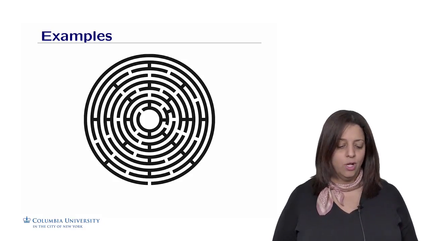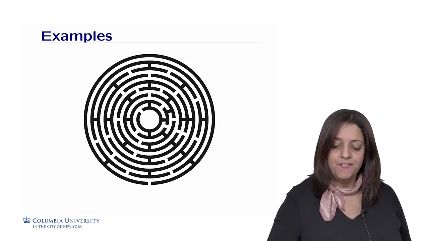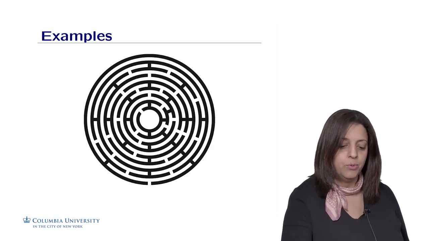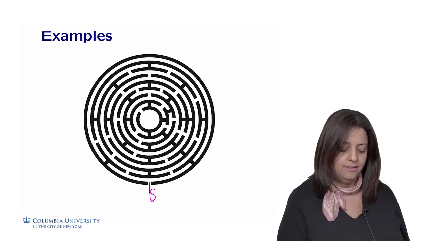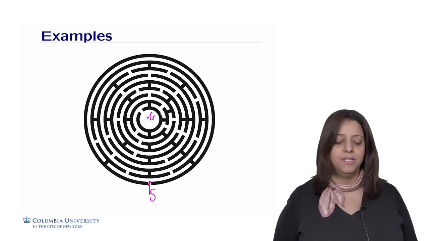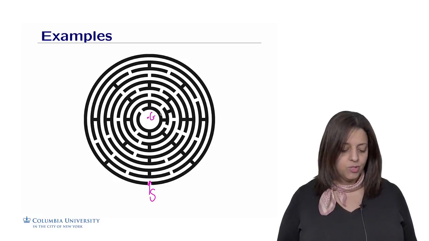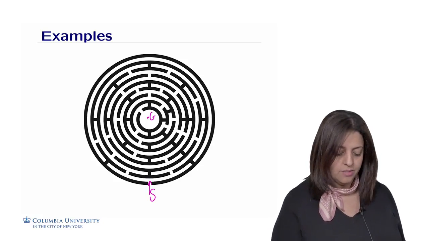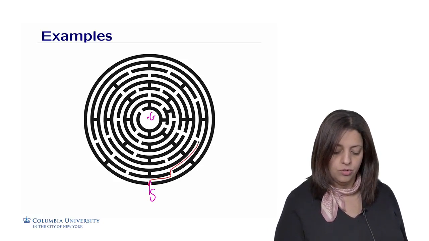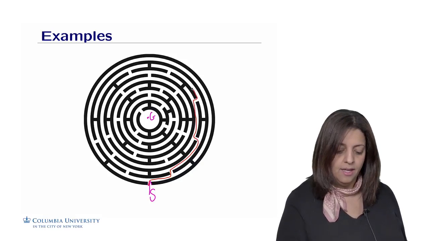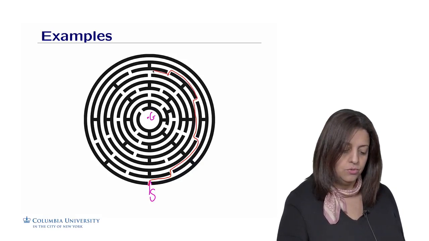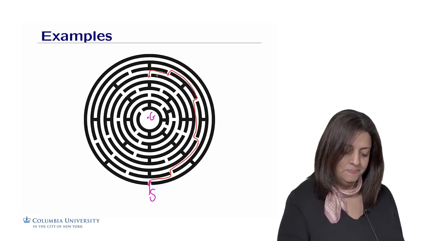To illustrate what goal-based agents do, let's take a couple of toy examples. The first one is a maze. We all played with mazes. So for example, in this maze, we're trying to figure out a way to go from a starting point, S, here, to a goal, G, in the middle of the maze. There are different ways we could do it. One possible way is to go this way, to the right, and then another one to the right, and then to the left, and then keep going, searching for a possibility to reach this point in the middle of the maze, and then I'm actually getting stuck here.